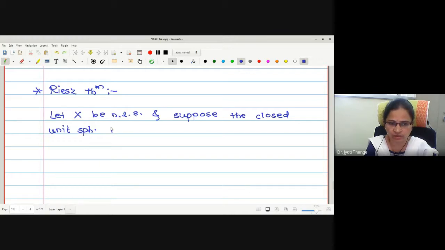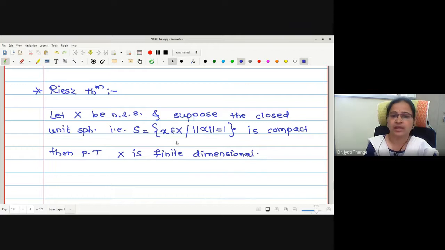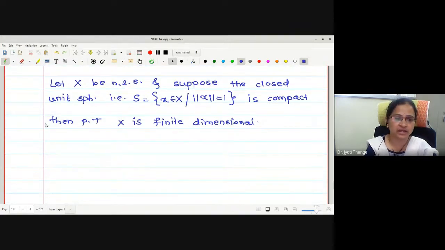How can I define the closed unit sphere? The set S is the collection of elements in X such that norm of x is equal to 1. If it is compact, then prove that X is finite dimensional. Check the statement: if the closed unit sphere is compact, then X is finite dimensional.